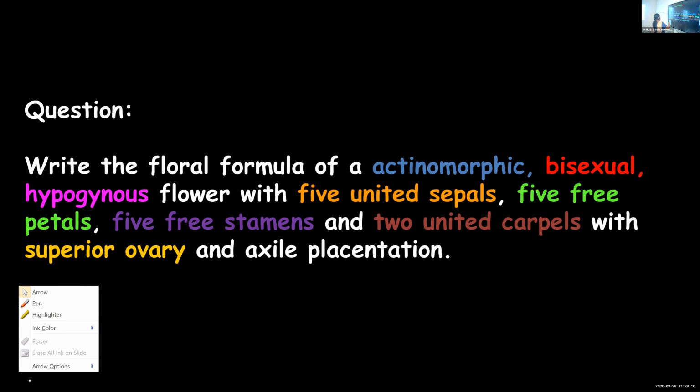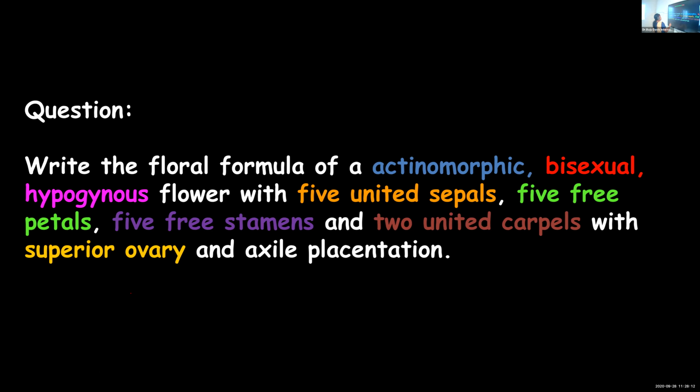Let me take the pen. So the majority of you have written it correctly. So first we need to write the symmetry. So actinomorphic, we represent it like this, isn't it? Yes, actinomorphic. Then it is mentioned, so this part we have written. So next is bisexual. So bisexual, we represent it like this. Now third, what we should write? It is written hypogynous flower.